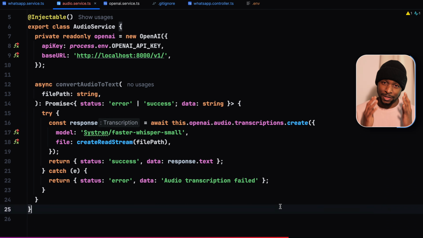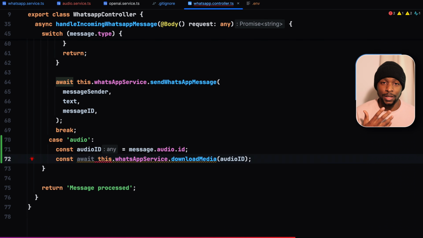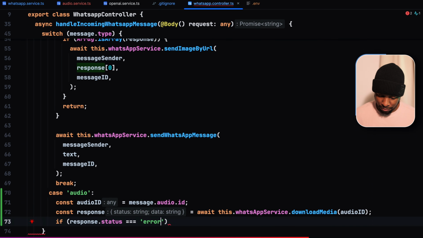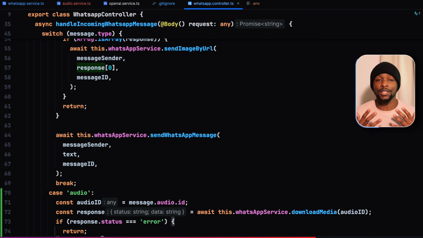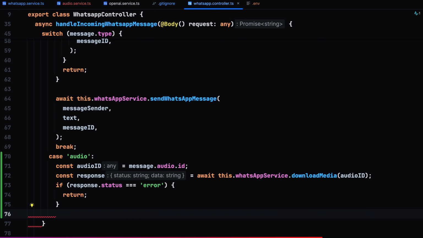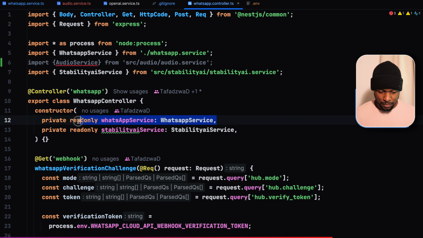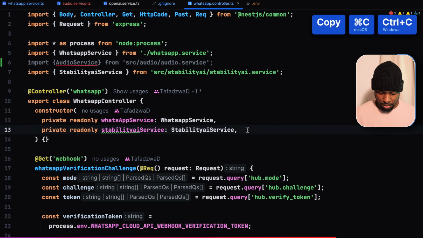To see if the speech transcription is working as expected, let us go to our WhatsApp controller. We get the file path of the downloaded file, since the download media URL responds back with the file path, just response. And if there was an error downloading the file, we can proceed with the transcription. Let us just return for now, but we would send a generic message to the user saying there was an error downloading your audio file. If it was successful, we then want to supply the file path to our transcription service. Import the audio service from source, then we register it in the constructor.